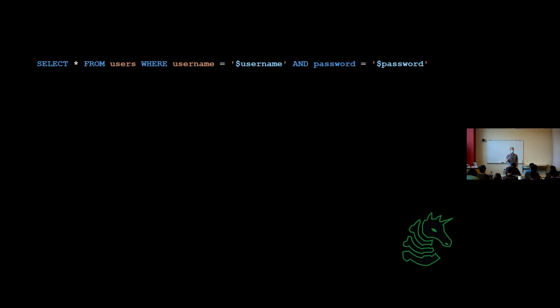What if I put in a single quote? Will the SQL statement still be valid? It won't be. That's an invalid SQL statement because there are going to be three quotes right there. Instead of the username, if I put a single quote, it'll be quote, quote, quote. When the SQL parser tries to read that, it's going to say this is not a valid expression. Imagine a compilation error. That's the consequence of directly inserting user input into our query.